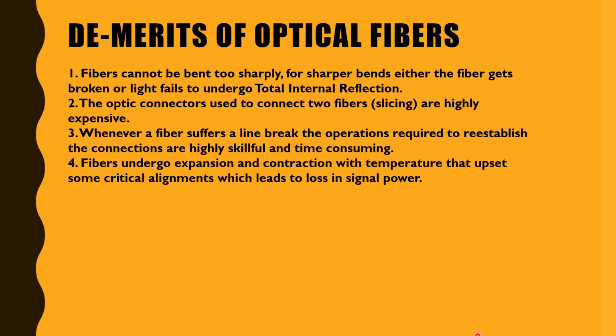Now the fourth and last point is that the fibers undergo expansion and contraction with temperature, which upsets some critical alignment and leads to loss in signal power. That means according to the temperature, the optical fiber changes its shape, expanding and contracting, which leads to a loss of signal power.